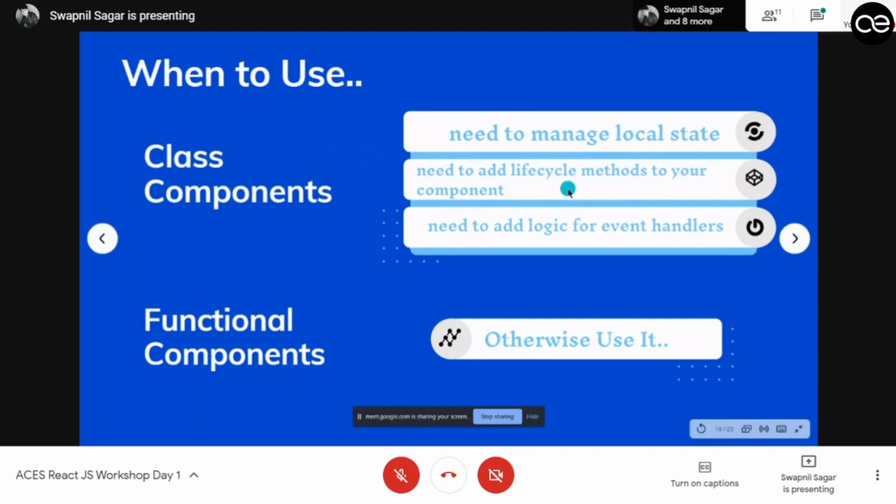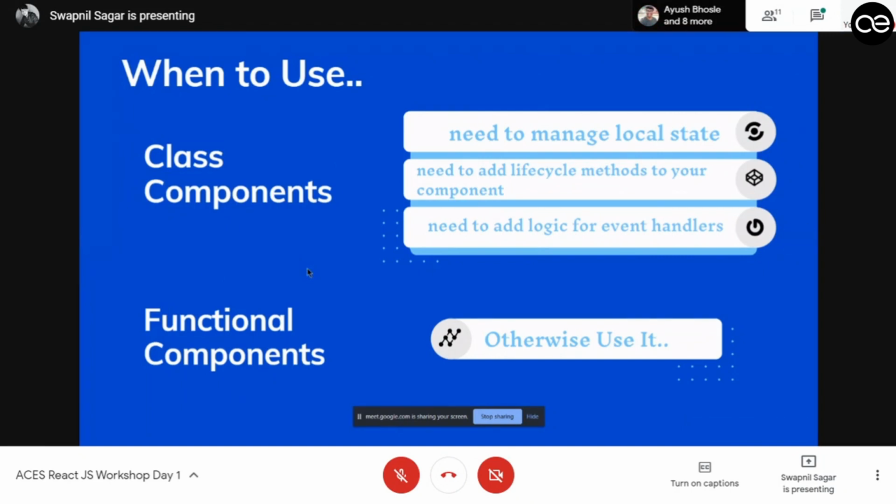and need to add lifecycle methods to your components. So what are lifecycle methods? I will explain that in a further slide. I have a slide ready for that. Next is to add logic for event handlers. So suppose you are having a button, and whenever you click the button, you want an API to fetch some data. So you are passing data, right? Then you should use class components.